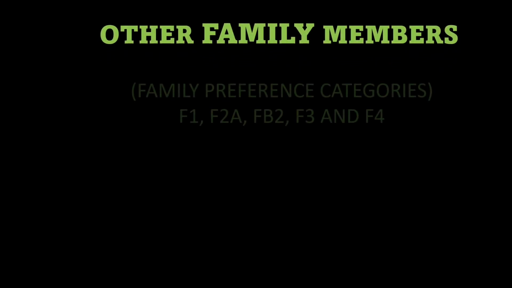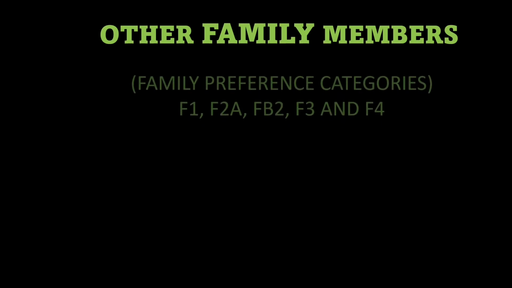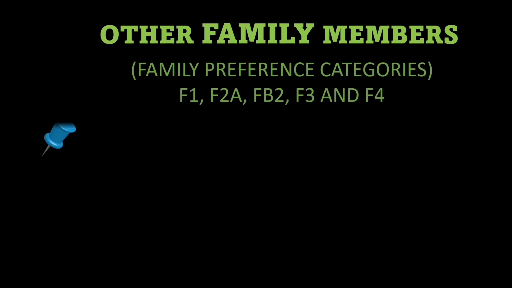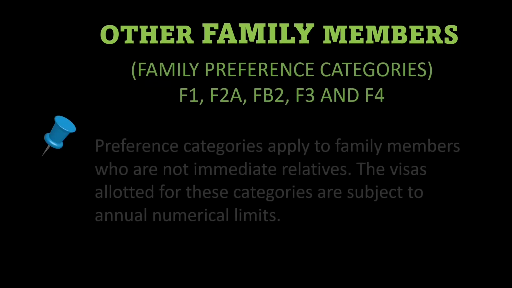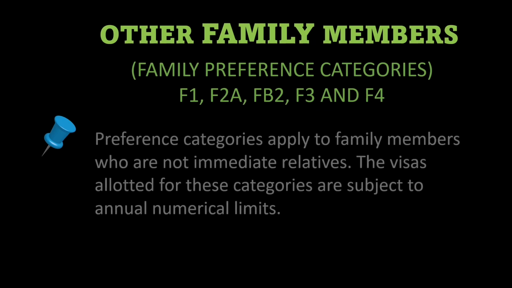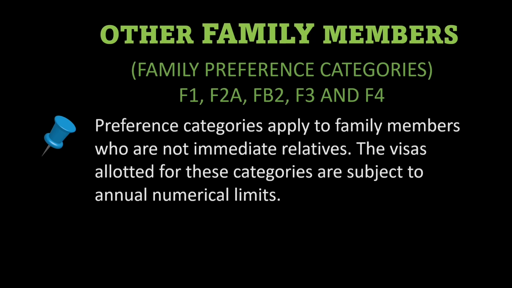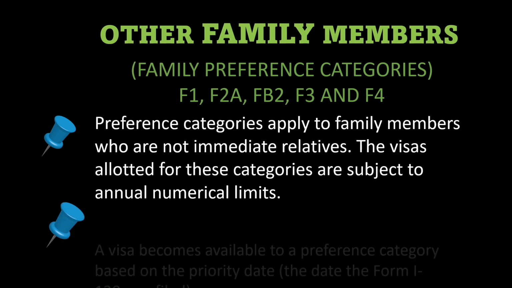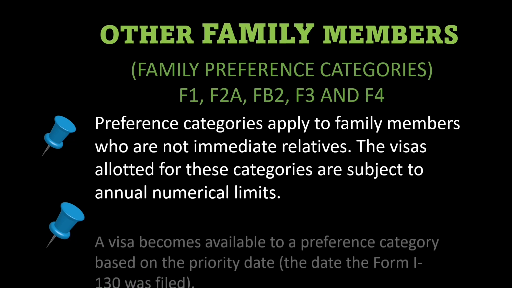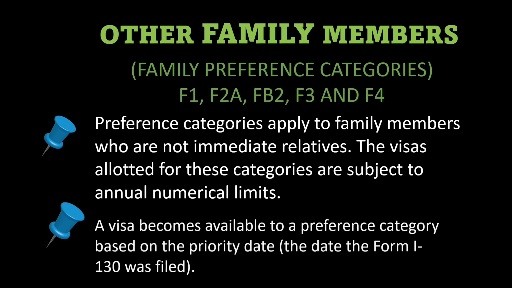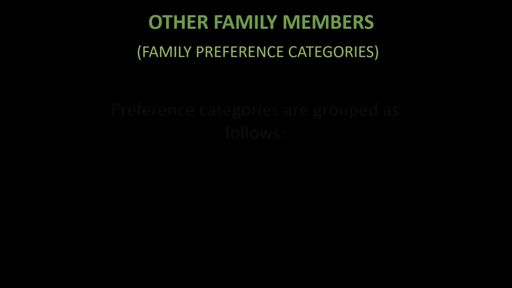Here are the family preference categories: F1, F2A, F2B, F3, and F4. I apologize for the typo for FB2, which should be F2B. Preference categories apply to family members who are not immediate relatives, so the visas allotted for these categories are subject to annual numerical limits, meaning to say there is a visa cap. A visa becomes available to a preference category based on the priority date or the date the Form I-130 was filed. So please take note of this date.